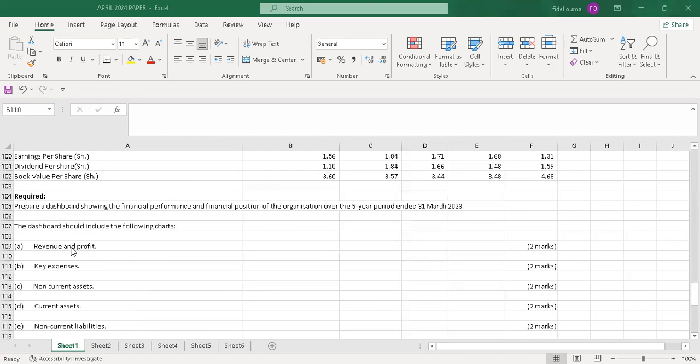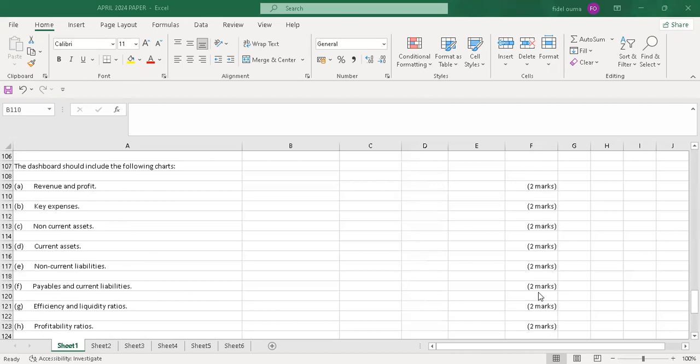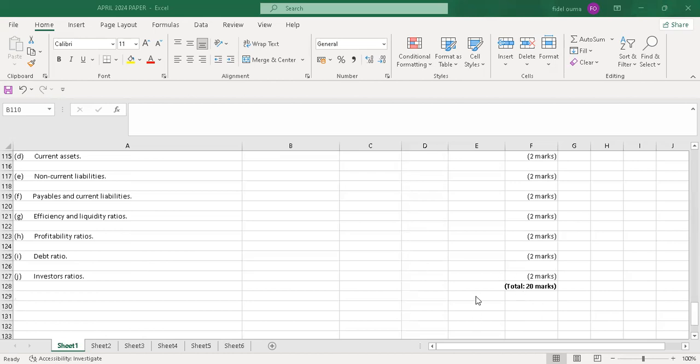So each dashboard chart gives you 2 marks. With a total of 10 charts, you'll have 20 marks. So this is how you are supposed to tackle this question.